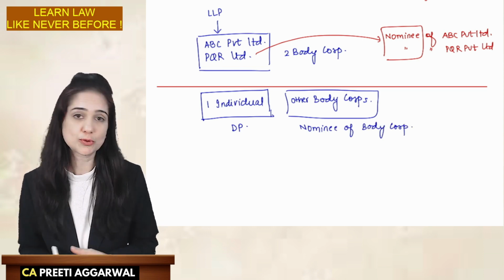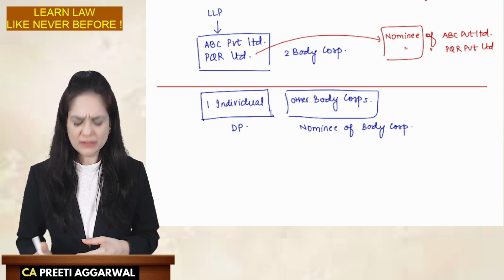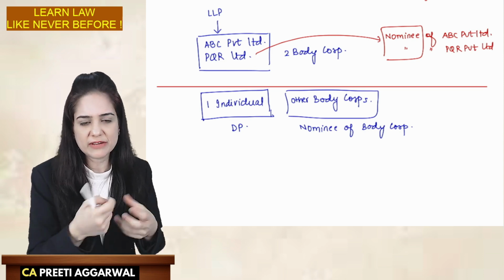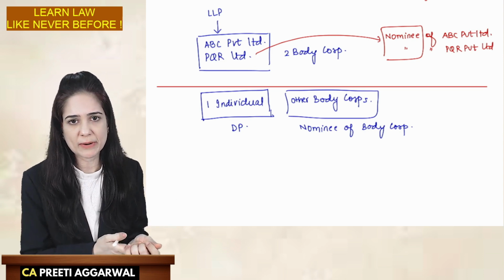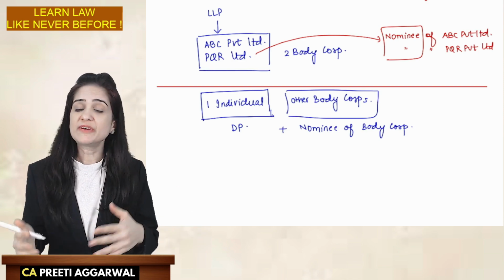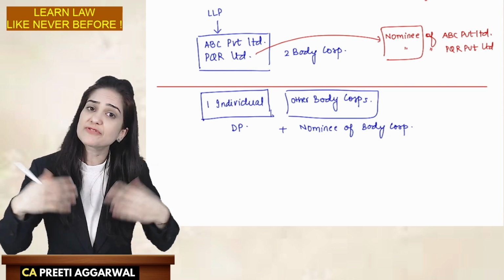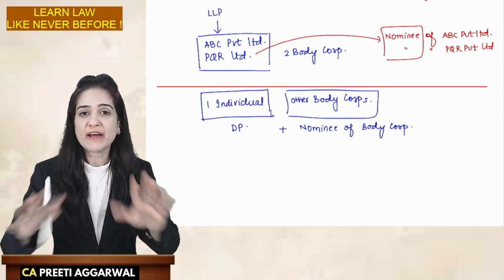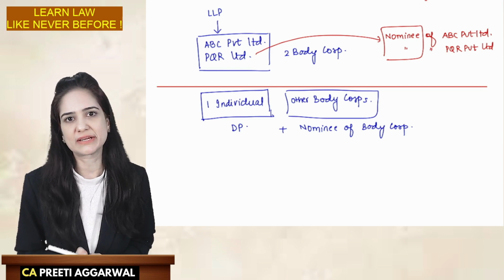And you can choose a nominee of any of these body corporates. I need at least two. So maybe there are other body corporates. Any one of them can say, yes, I will give one nominee. You can become the designated partner. So I have one individual and one nominee. Ma'am, we need at least two. So can we have 3, 4, 5 designated partners? Yes, there is no limit. In fact, all the partners can be designated partner.